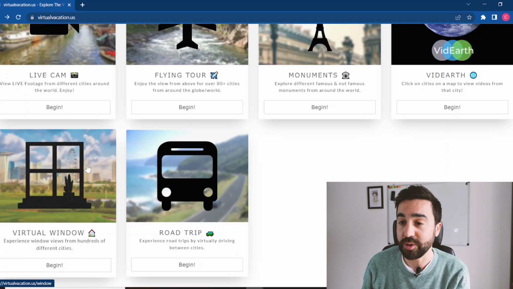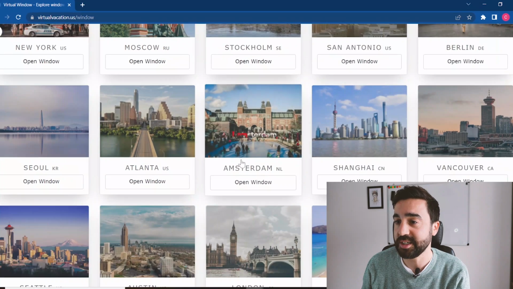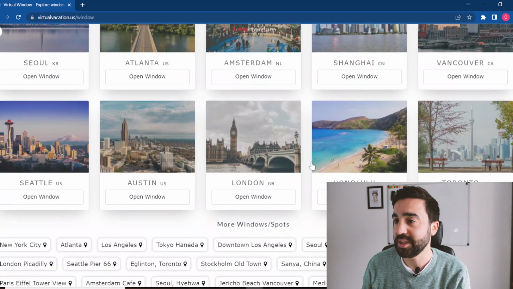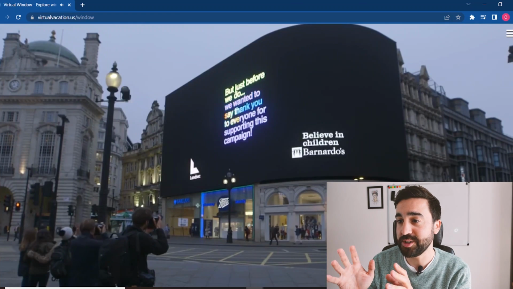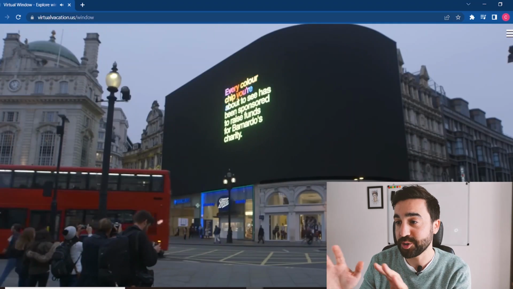Now you can also do a more static view. So choose a virtual window. You can choose a window at random or choose a destination. Let's choose London. So you can imagine here, this is a window looking into London. We're just going to be sat. We're not going to move at all, and we're going to see everyone else moving around us.